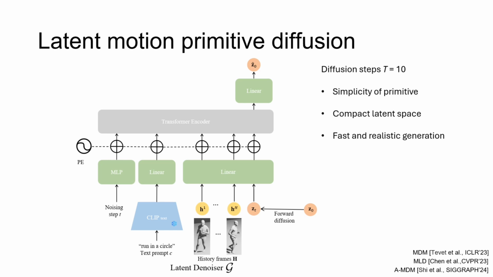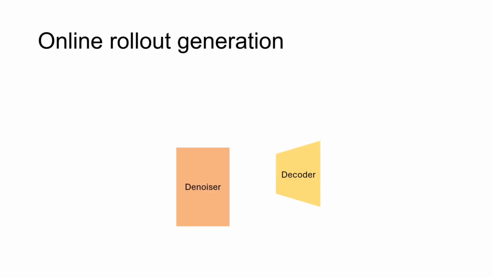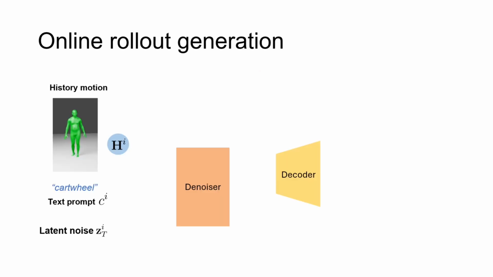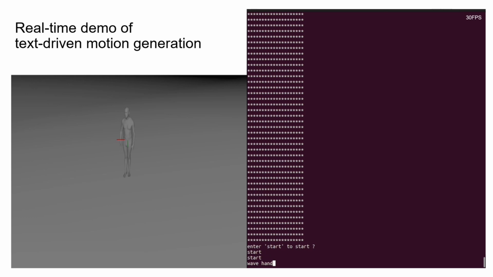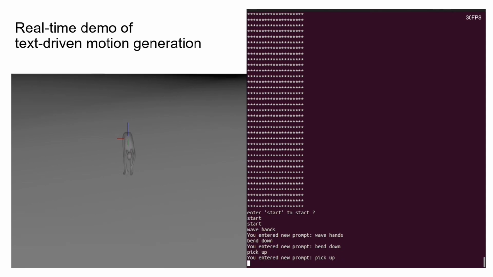Using the trained denoiser and decoder models, Dart can autoregressively generate motion sequences in response to streams of text prompts. We demonstrate how Dart enables real-time text-driven motion synthesis in this command line demo.